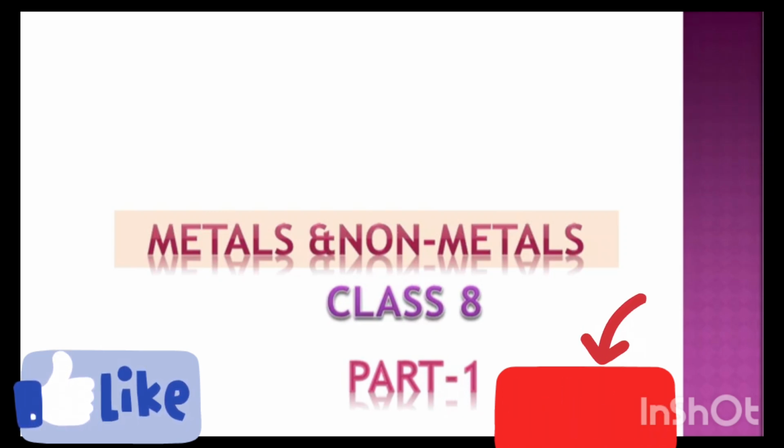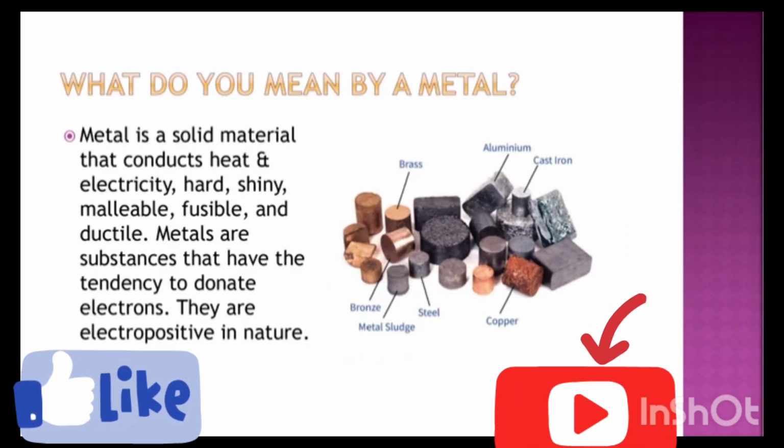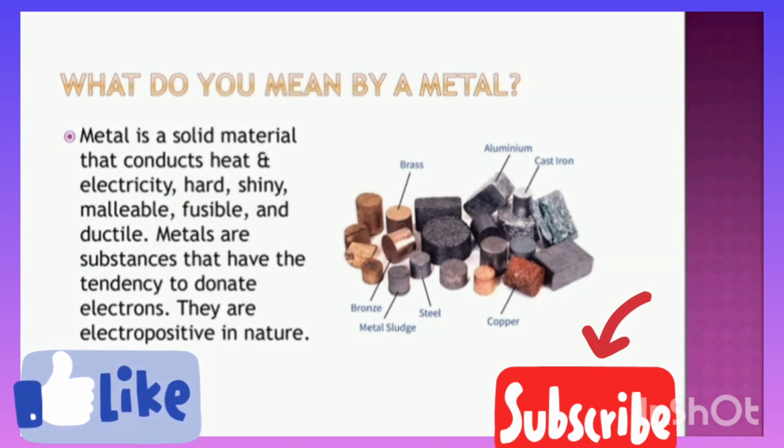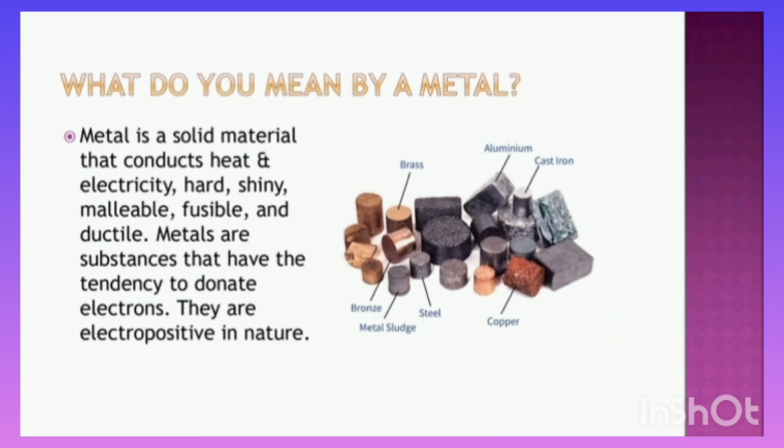Today we are going to learn metals and non-metals of class 8th. What do you mean by a metal? So metal is nothing but a solid material that conducts heat and electricity, hard, shiny, malleable, fusible and ductile. Metals are substances that have the tendency to donate electrons. They are electropositive in nature.